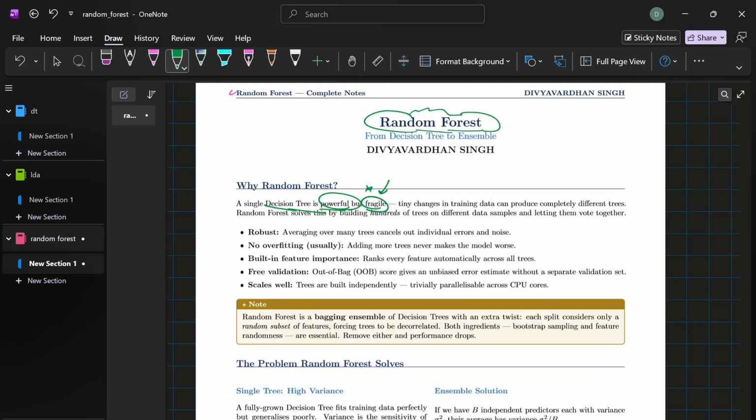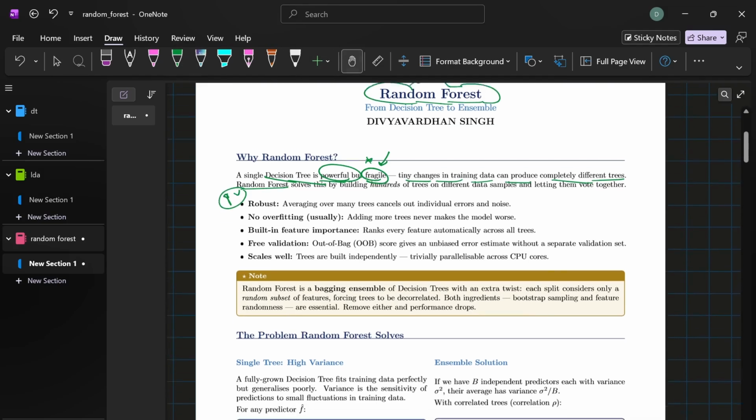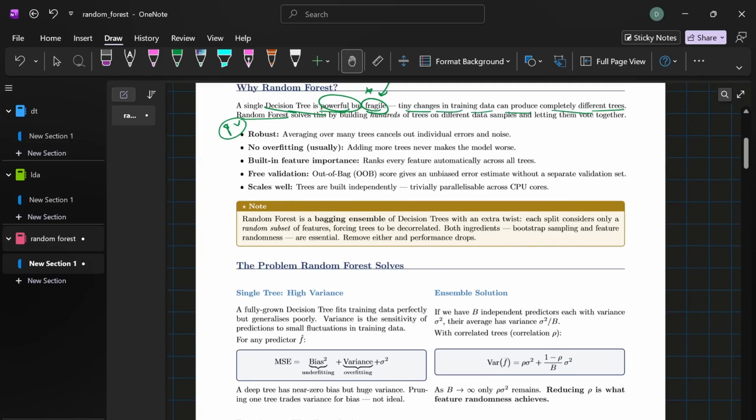They are very fragile, like really fragile. You can change a few data points in your training set and you might get a completely different tree. That we call very high variance. Now in machine learning we have the concept of the bias-variance trade-off, which we have already seen, that every model error has two components: bias, which is underfitting, and variance, which is overfitting. So a deep decision tree has almost zero bias. It memorizes everything, but variance is at its roof.